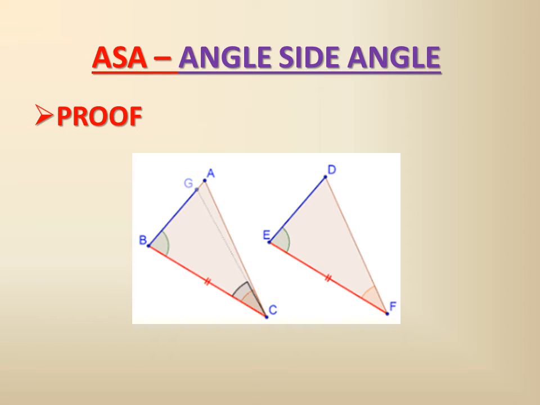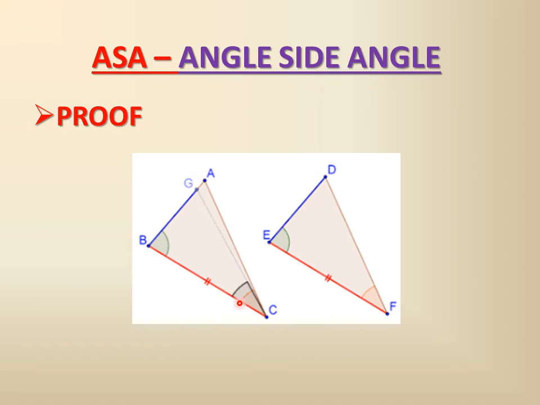Now here you see, we can prove that it has to be congruent. How can we say that? If you see these two triangles which we are considering and this angle, if this triangle is not the same, if it reduces, then one side also reduces, so it cannot be congruent.